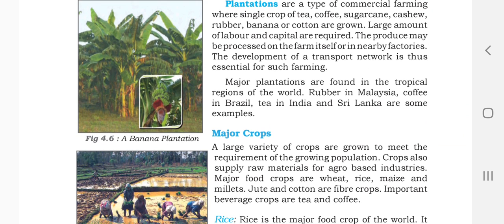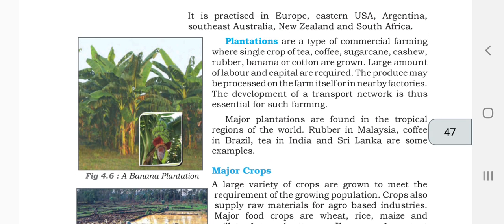Major plantations are found in the tropical regions of the world. Rubber in Malaysia, coffee in Brazil, tea in India, mostly on the Assam side. Sri Lanka too. Some of these are examples of plantations.